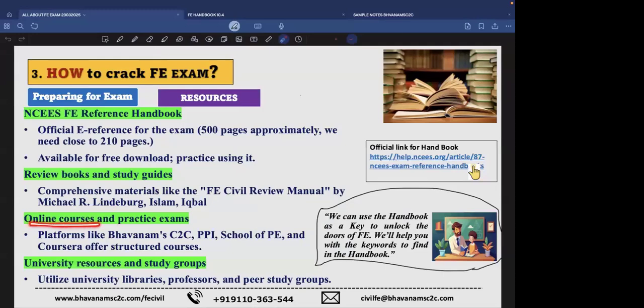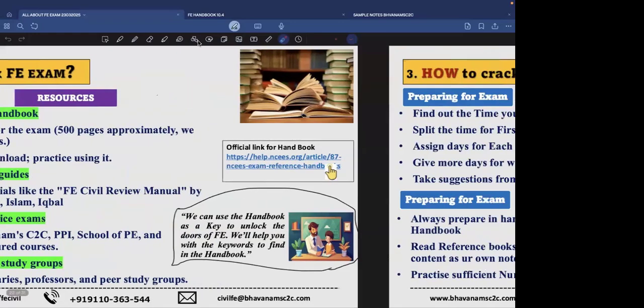Coming to the courses and the practice exams, we definitely have platforms like Bhavanam, C2C, PPI, School of PE, and many other YouTube channels. Not many other YouTube channels, exclusively for FE, I think only 2 to 3 are there. Yeah. And you can even use university resources, study groups, and so on. So, yeah, that's the thing.